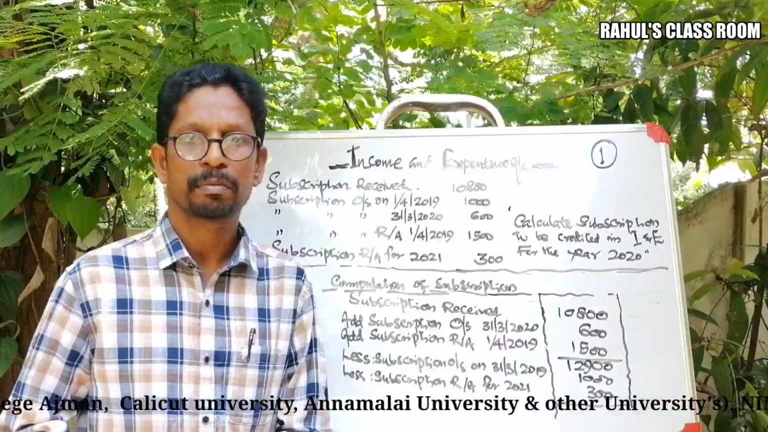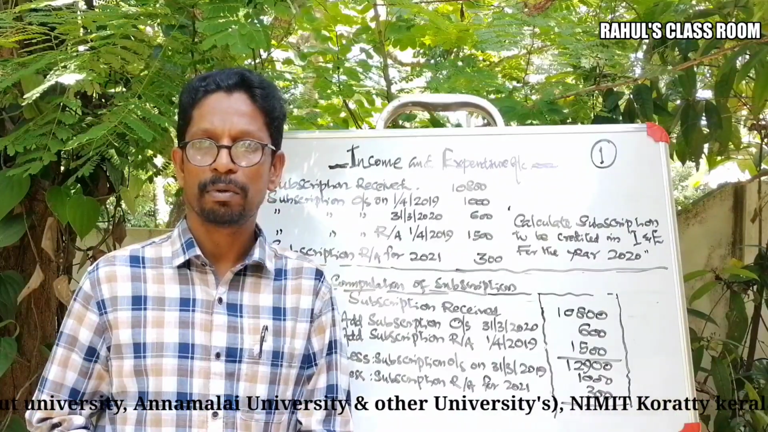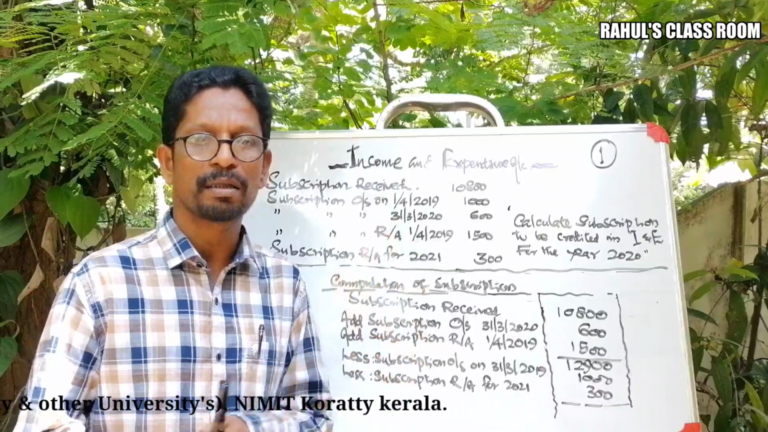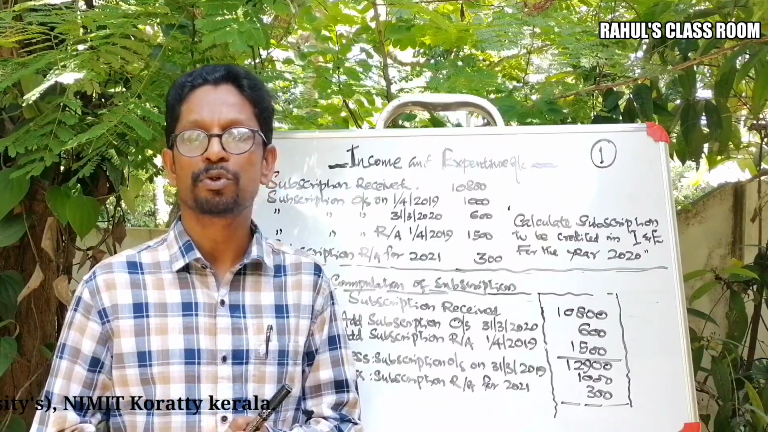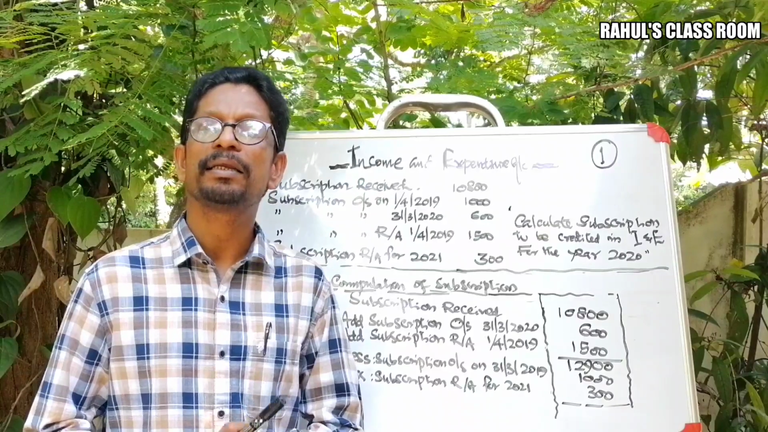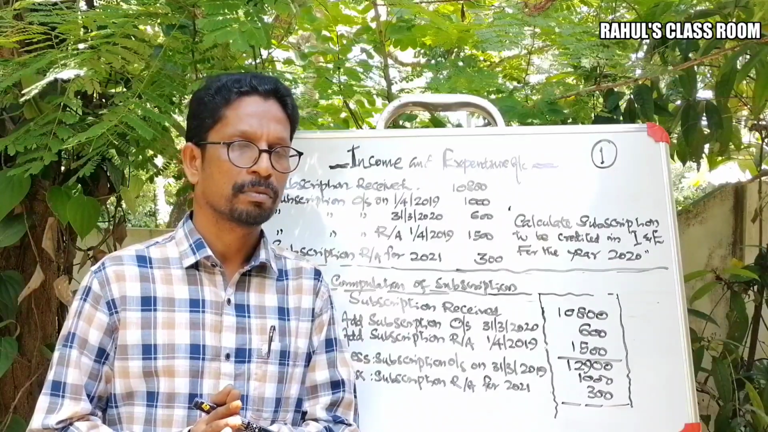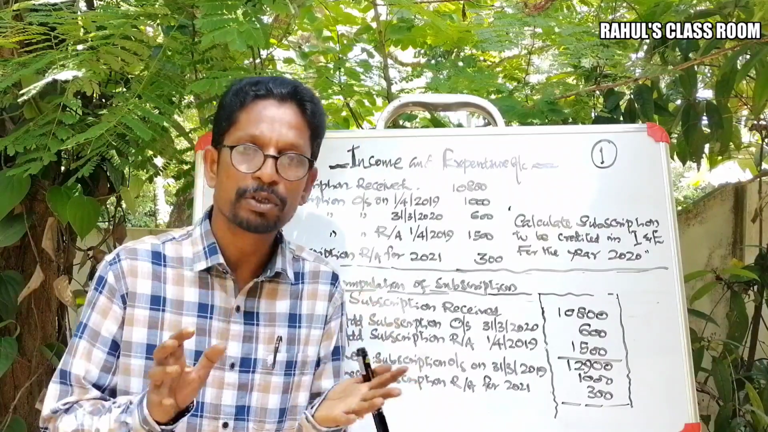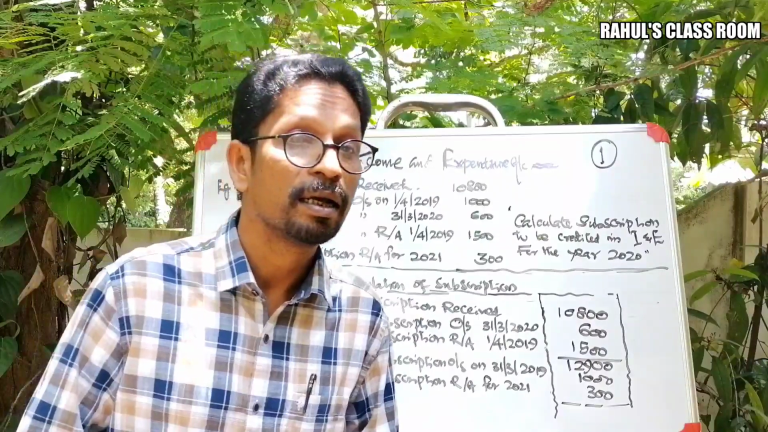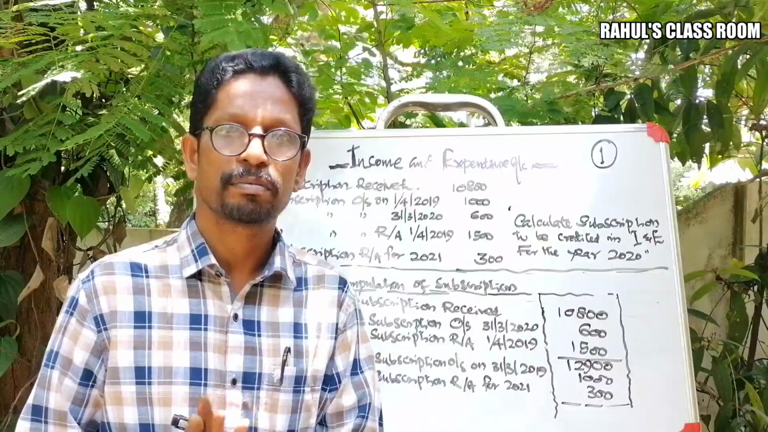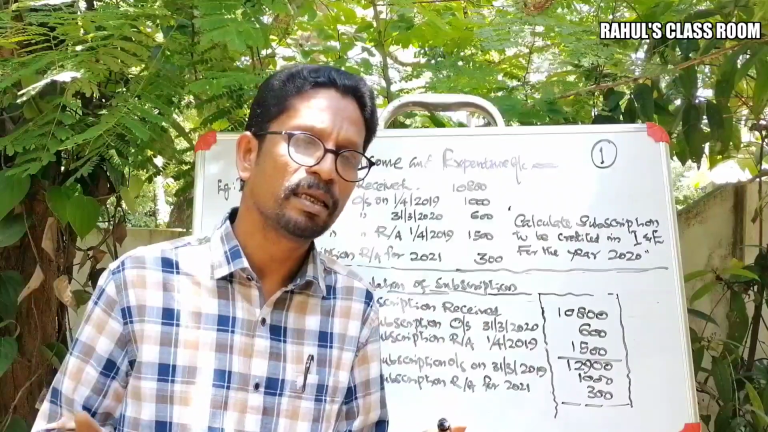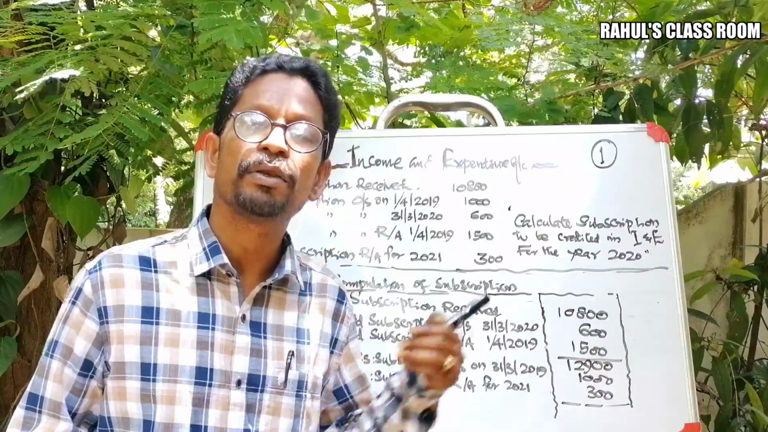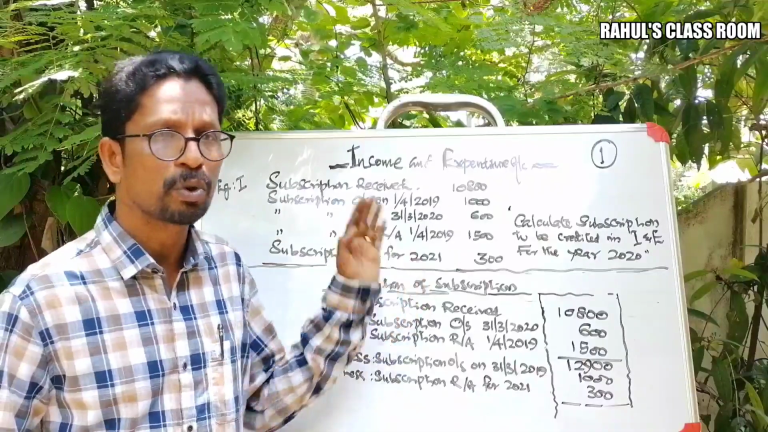Now we read the question. I think all of you read the question out here. The question asks to compute the amount of subscription to be credited in the income and expenditure account. We told that income and expenditure account records only the current year's figure. We can't see the items of the previous year or the next year in the income and expenditure account. So listen now to the question.